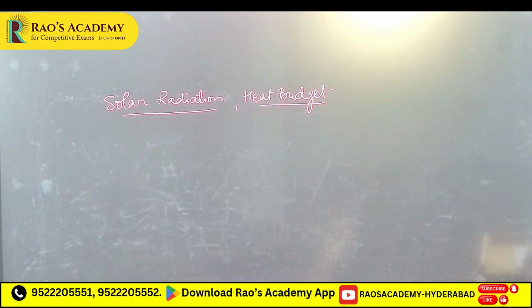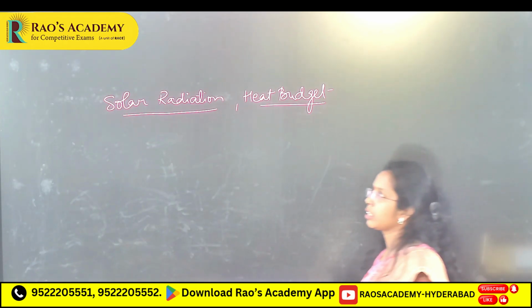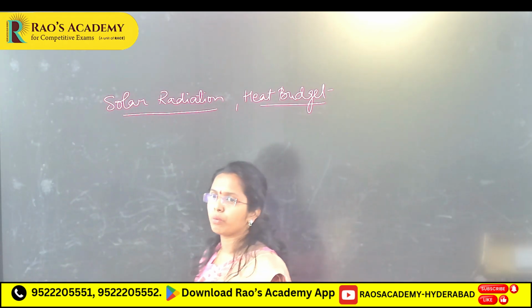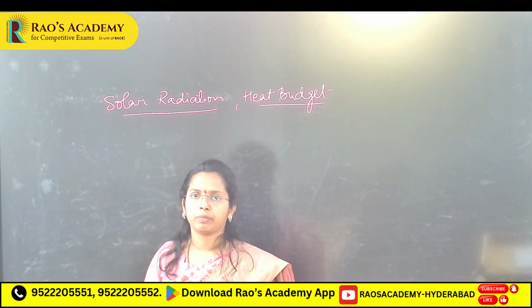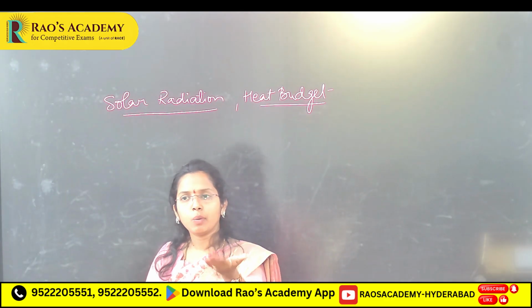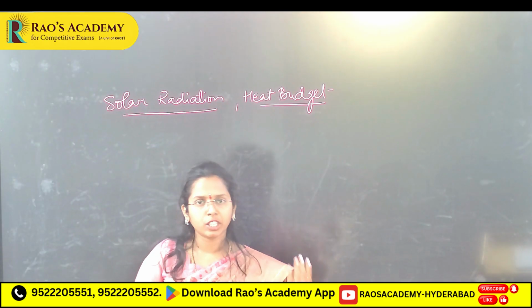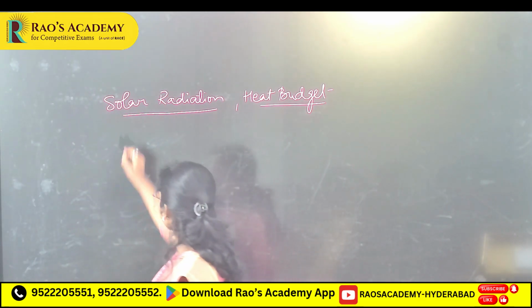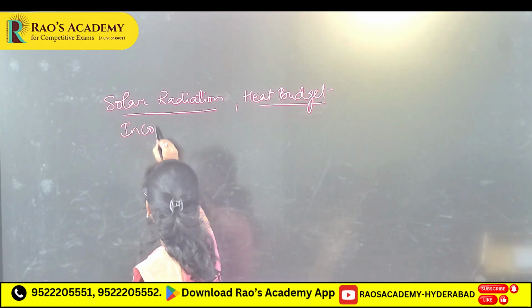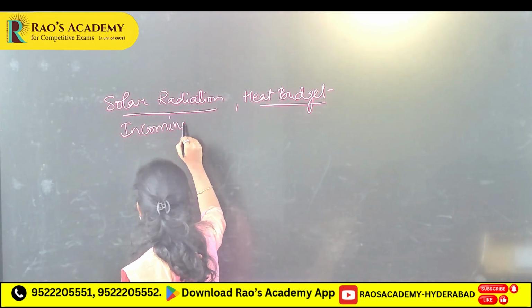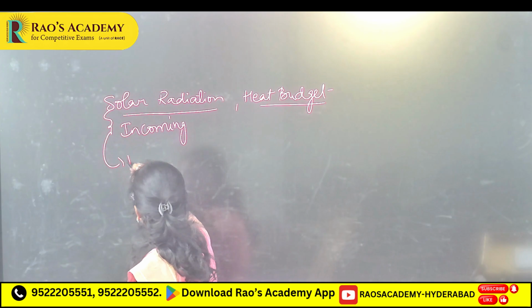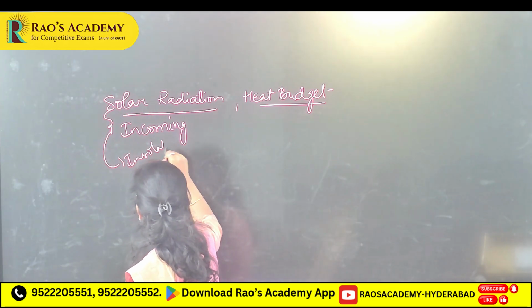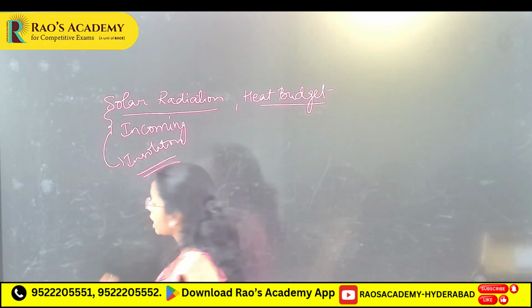Earth receives energy from the sun, first thing that everybody knows, and Earth always wants to be in equilibrium. Incoming solar radiation is known as insolation.